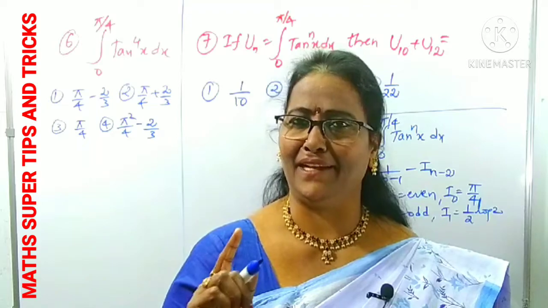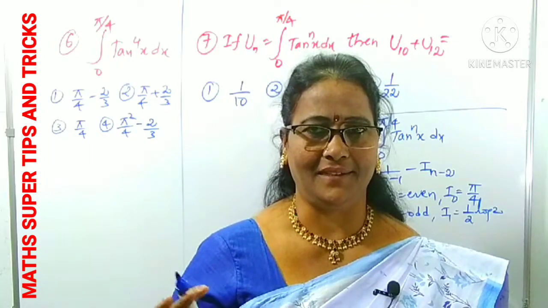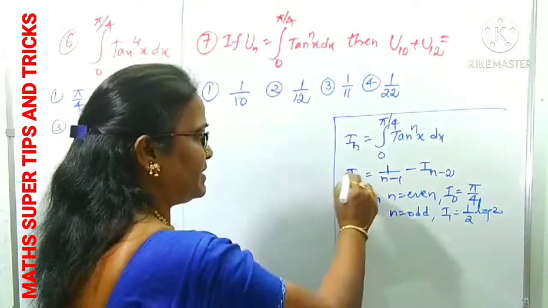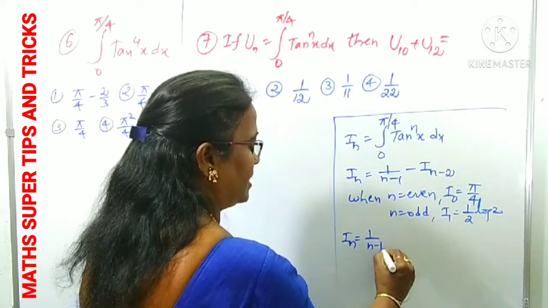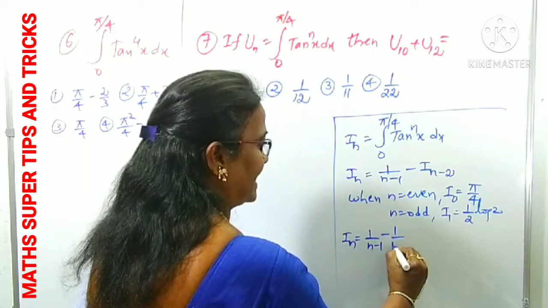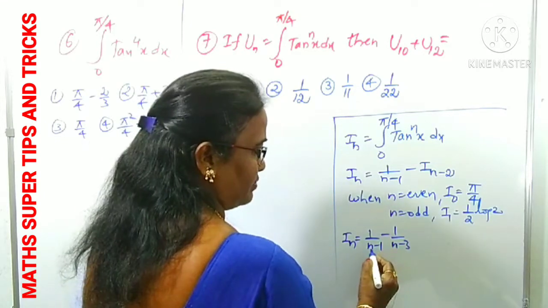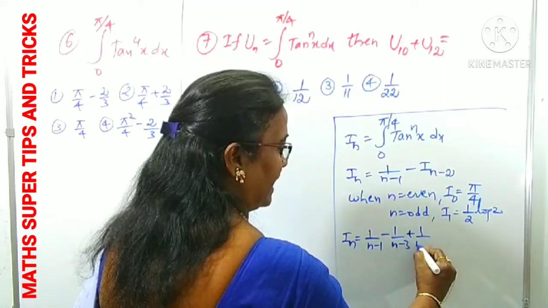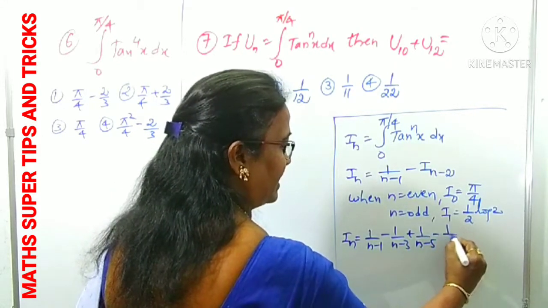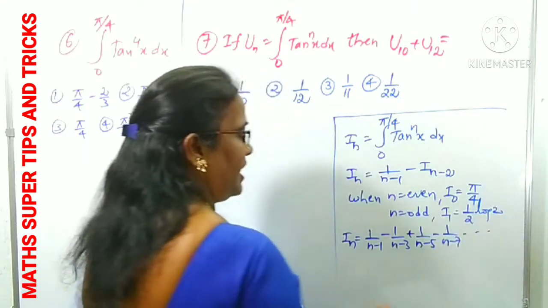In case of the tan reduction formula, this is clear, right? The expanded form I am giving here also: In can be written as 1 by n minus 1, minus 1 by n minus 3, alternately plus or minus, plus 1 by n minus 5, minus 1 by n minus 7, etc.